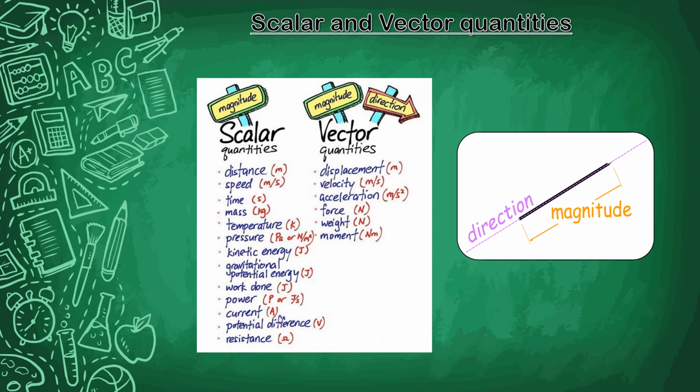Scalar quantities are only expressed as magnitude. For example, time, distance, mass, temperature, area, and volume. Vector quantities are expressed in both magnitude as well as the direction of the object. For example, velocity, displacement, weight, momentum, force, acceleration, etc.